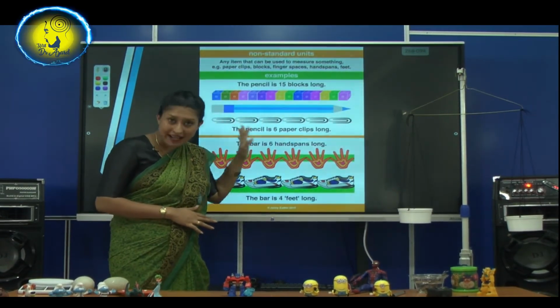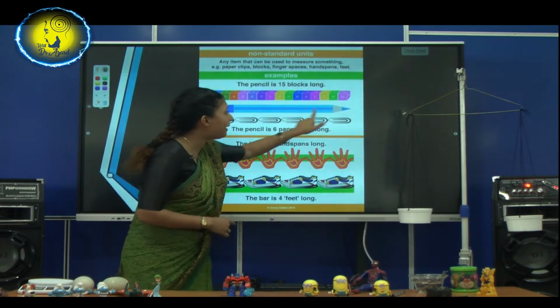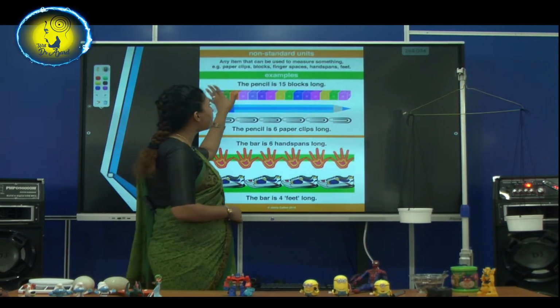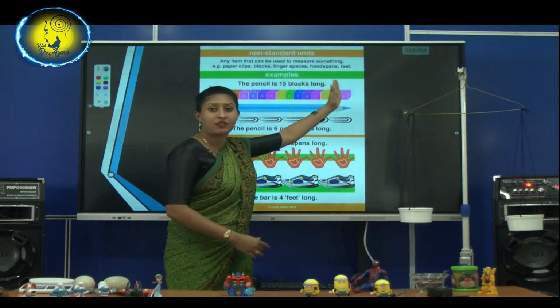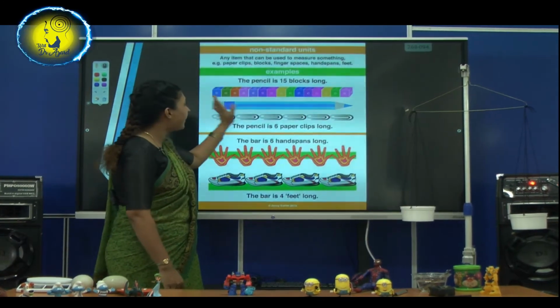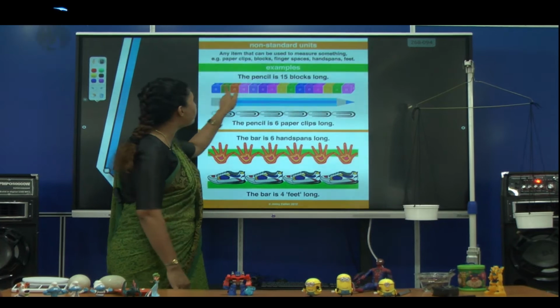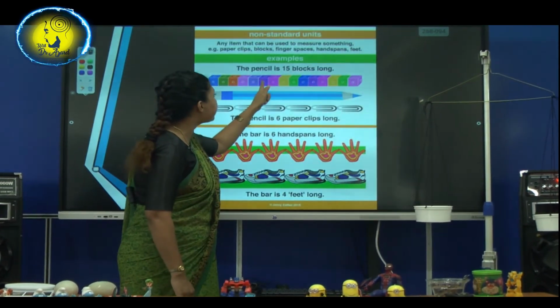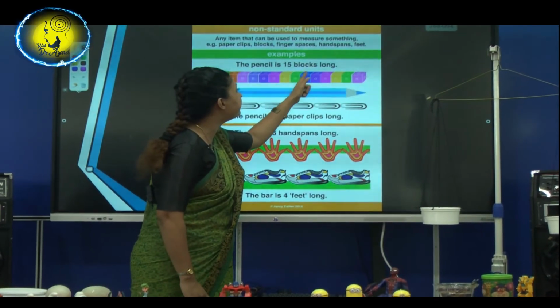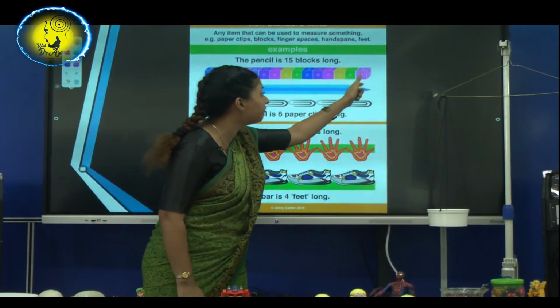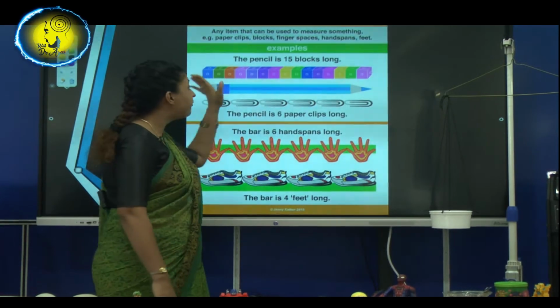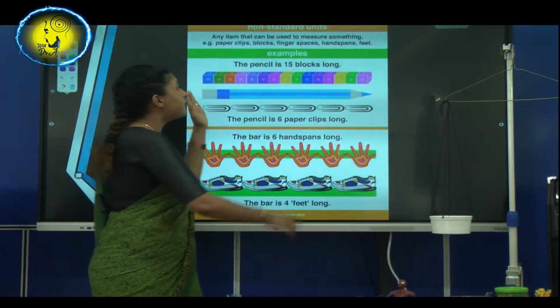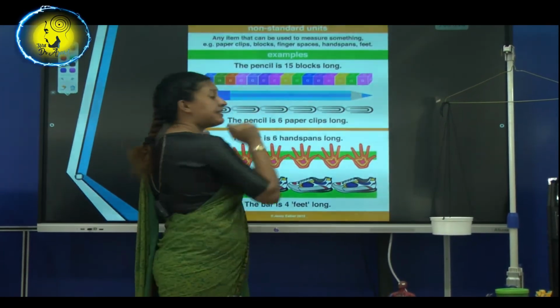See, for this pencil, they have measured using cubes. How many cubes have they used? 1, 2, 3, 4, 5, 6, 7, 8, 9, 10, 11, 12, 13, 14, 15. They have used 15 blocks to measure this pencil.